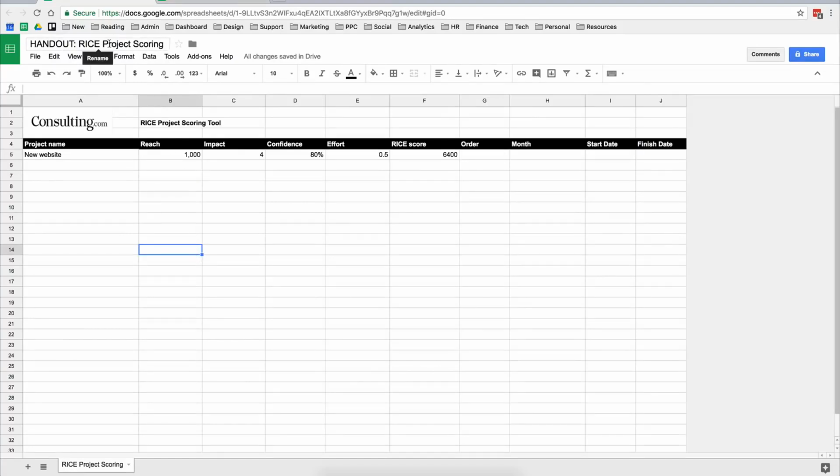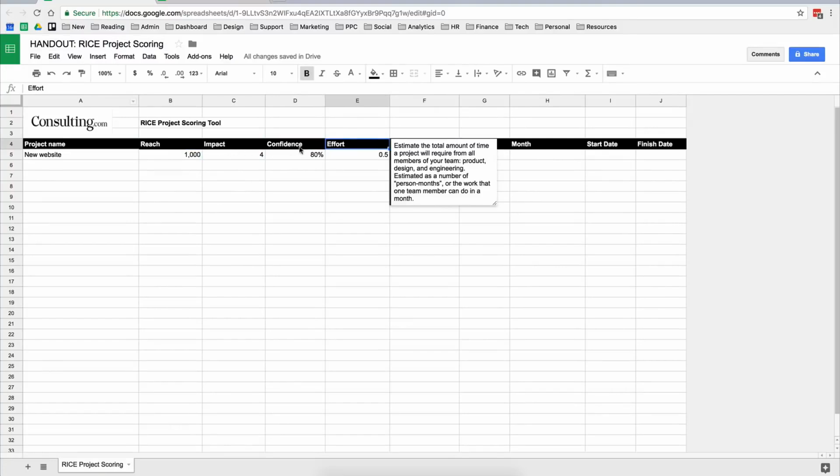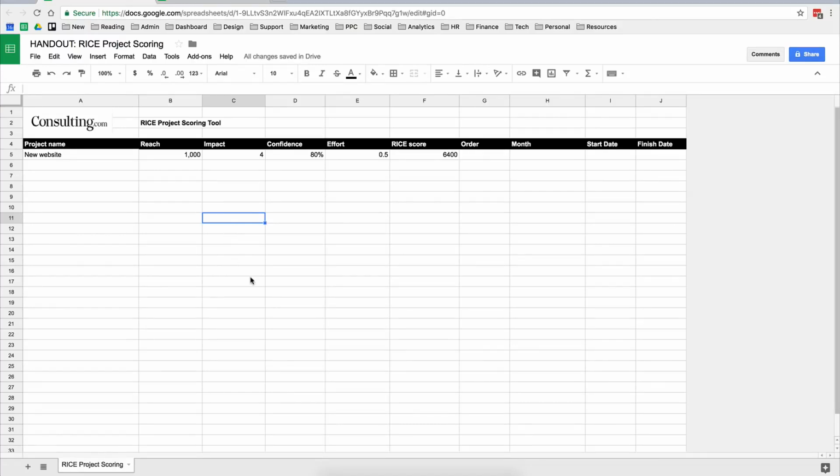So RICE just stands for Reach, Impact, Confidence, Effort. You can see here, RICE. And this tool is really awesome. It really helps me be objective on things, and it removes a lot of the emotion and bias out of decision making. And it uses an algorithm to do that instead of just your emotions and things like that.